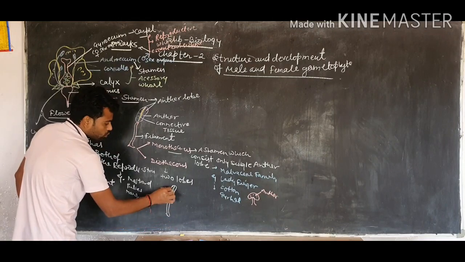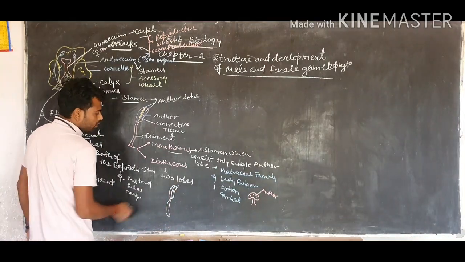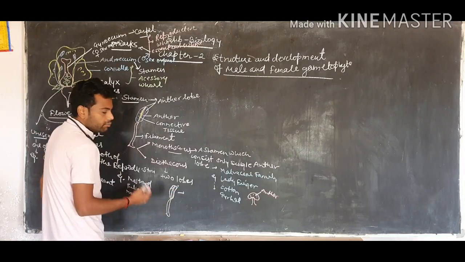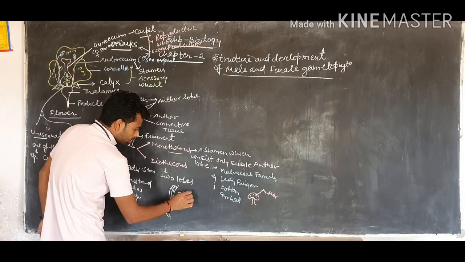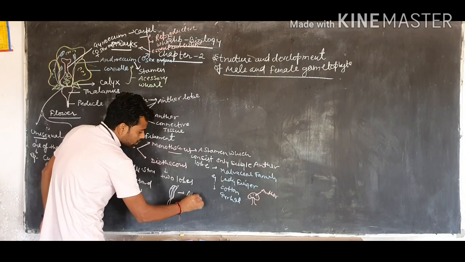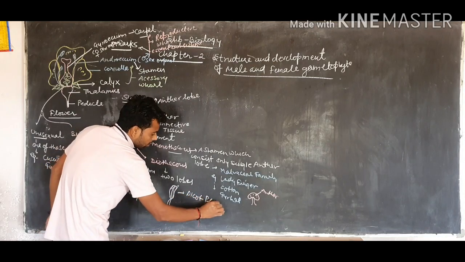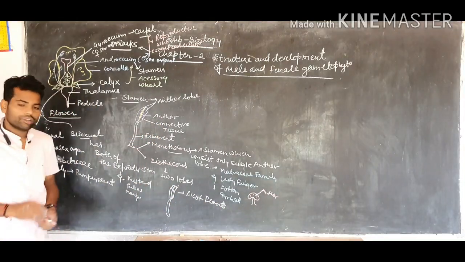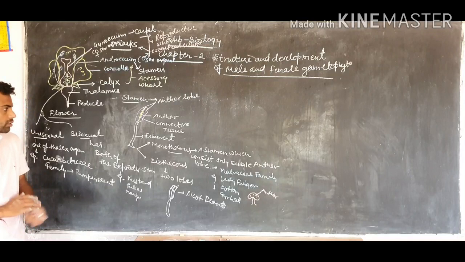When the stamen has 2 lobes, it is called dithecous, which is generally found in approximately 80% of angiosperms, the dicot plants. In dicot plants, basically 80% dithecous stamens are generally formed.